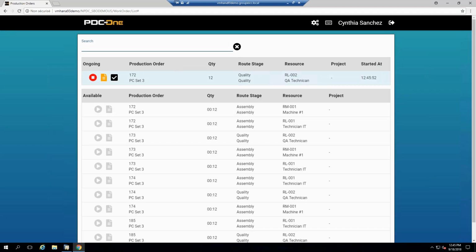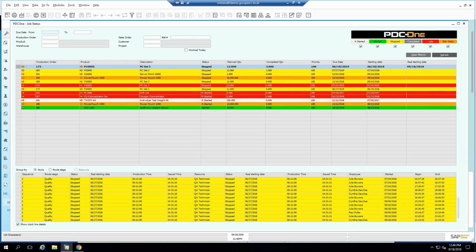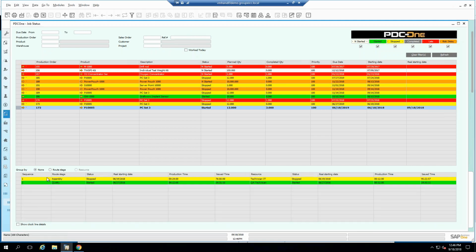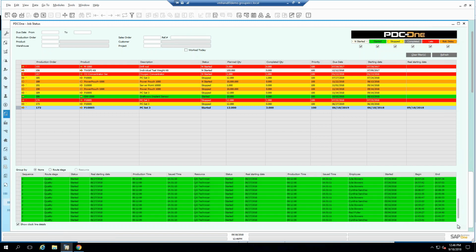Okay, so start, stop, different people in different areas of the production floor, or even in different buildings, can work on work orders. And of course, if I refresh, it will show that this work order 172 was started again. As you can see, quality is green again because somebody is currently working on this. And should I want to know who's got this in their hand so I can walk to the floor and say, whoa, stop, this just went on credit hold, then I can go to the level of detail that I want and see who's got it right now, Cynthia Sanchez.